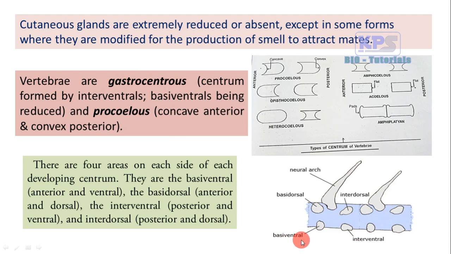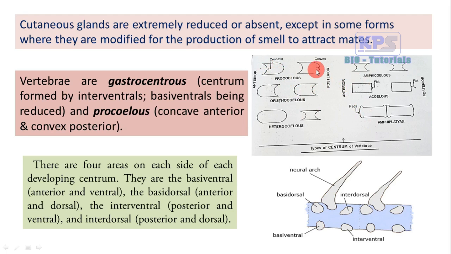In the reptilian vertebrae, the basiventrals are being reduced. And they are said to be procoelous because the centrum, based on the shape of the centrum, is divided into different types: procoelous, opisthocoelous, amphicoelous, acoelous, heterocoelous, amphiplatean. All this classification of the centrum is based on their shape.